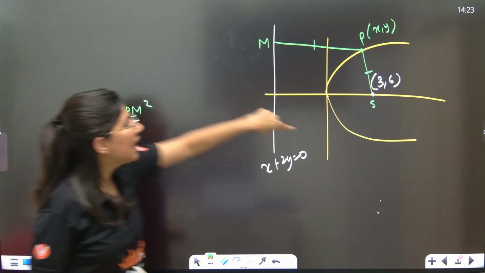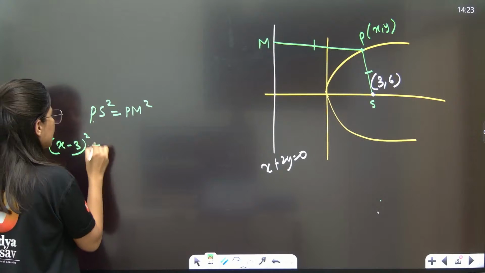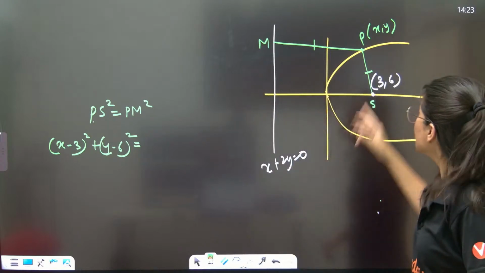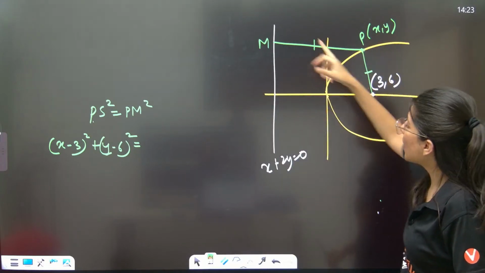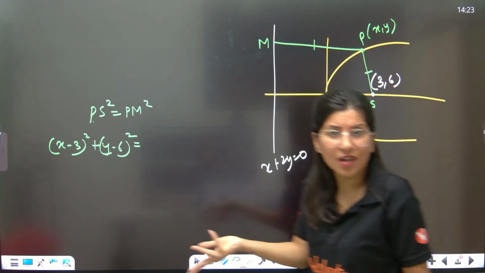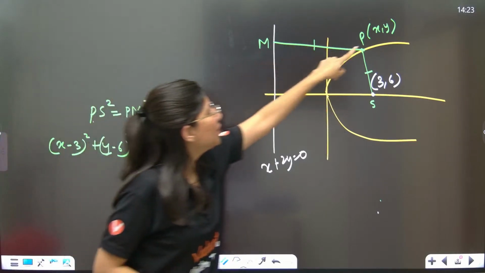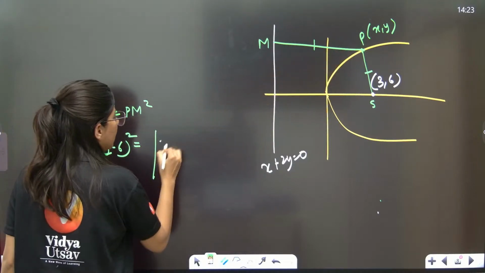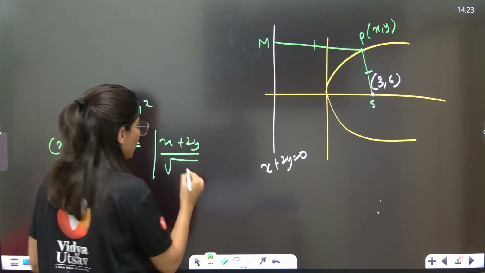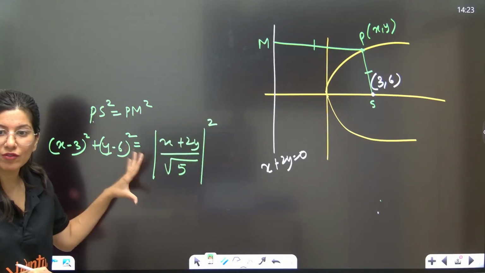Now PS square by the distance formula is x minus 3 square plus y minus 6 square. PM is the distance between point P, x comma y, and the line x plus 2y is equal to 0. Distance of a point from a line, you have the formula: mod of x plus 2y upon square root of a square plus b square. So 1 plus 4, 5, and there is a square over here. This is the equation, my dear student. You just have to solve it quickly.